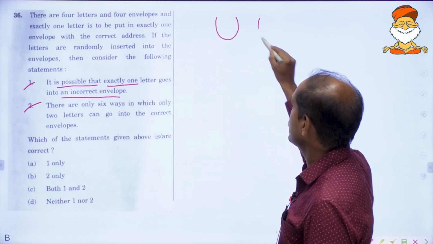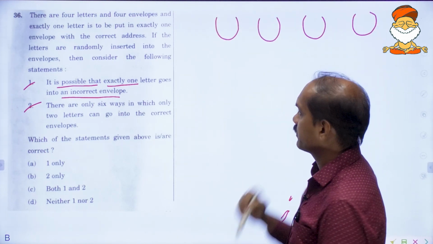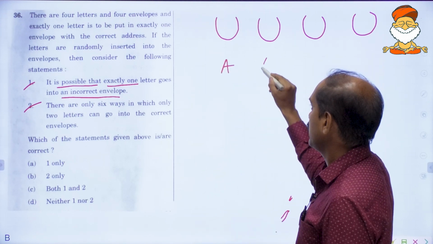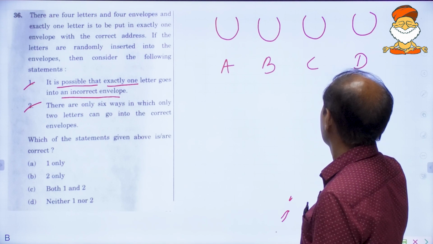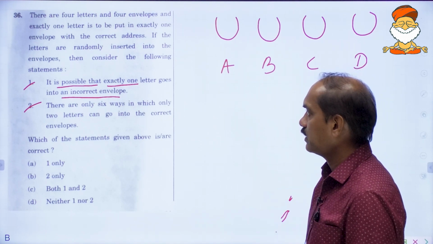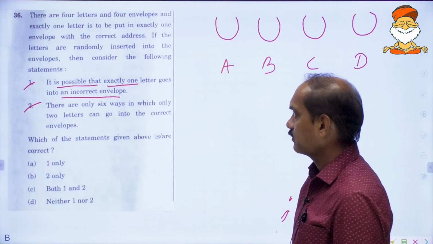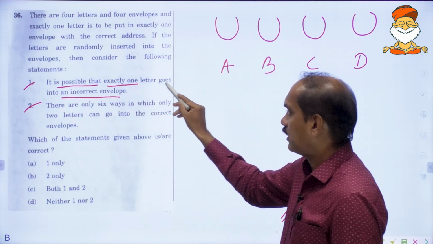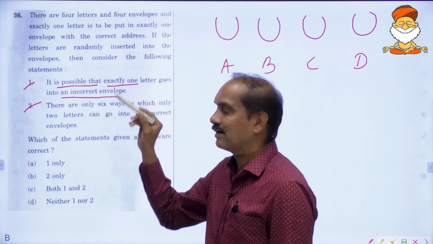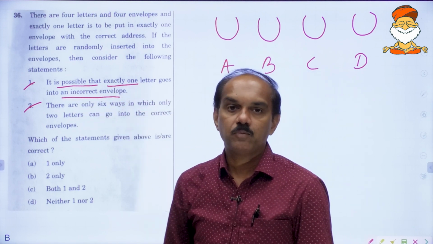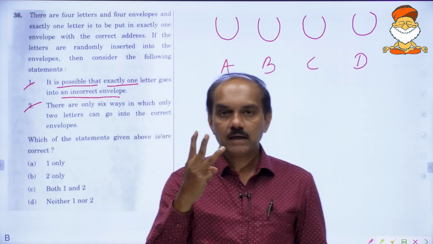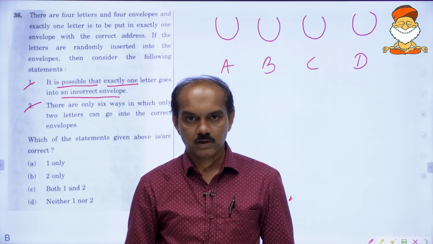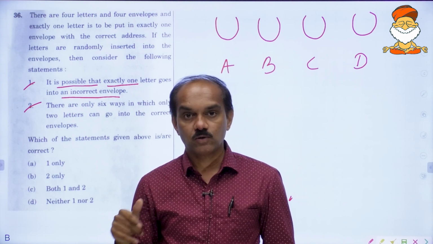We have these 4 envelopes, and there are 4 letters A, B, C, D. It is possible that exactly one letter goes into an incorrect envelope? Highly impossible. If 3 are going into correctly addressed envelopes, can the remaining one go wrong?